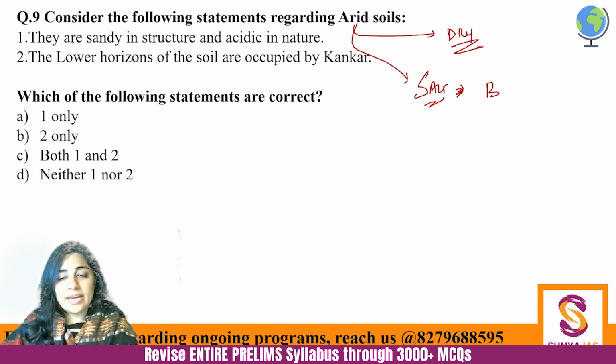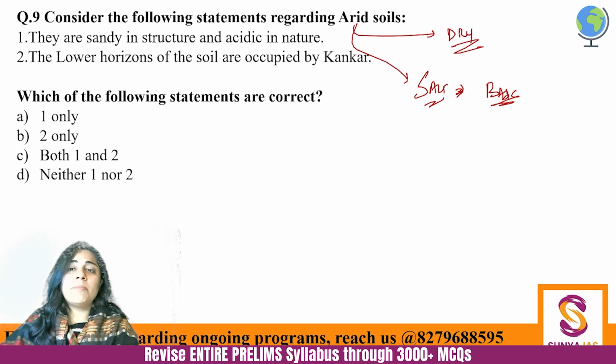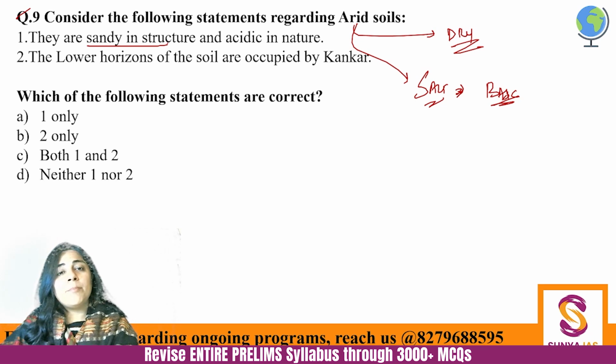It is basic, right? So although you might think that arid soils are very acidic in nature, they are actually basic in nature. They are definitely sandy in structure, yes, but they are not acidic in nature. So first is incorrect.